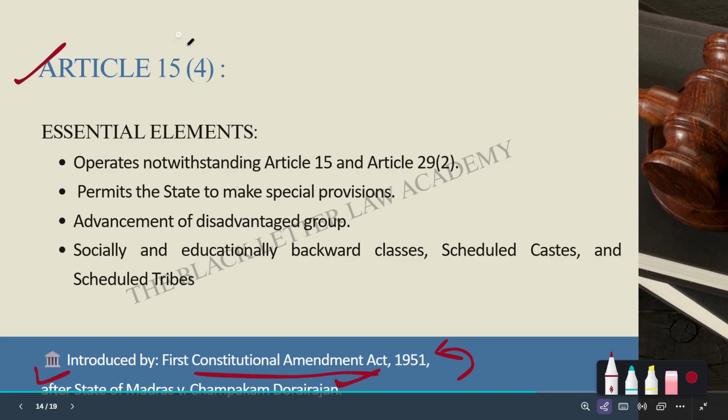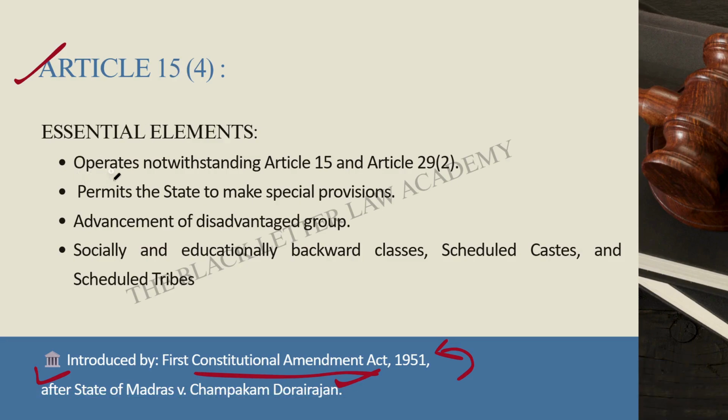Article 15 Clause 4 starts with a non-obstante clause. That means it operates notwithstanding Article 15 and Article 29 Clause 2. In simple words, Article 15 Clause 4 creates an exception to the general rule against discrimination. The state is allowed to make special provision for the advancement of socially and educationally backward classes, scheduled castes, and scheduled tribes. This is affirmative action, not discrimination.